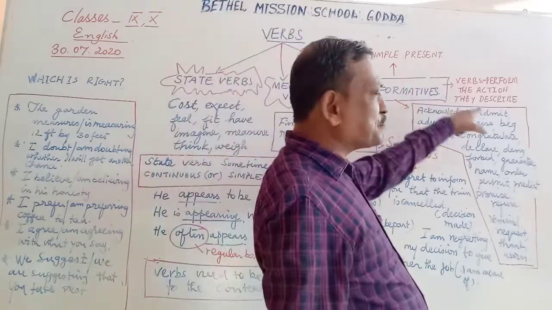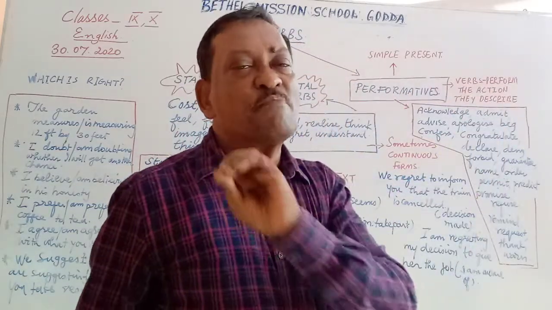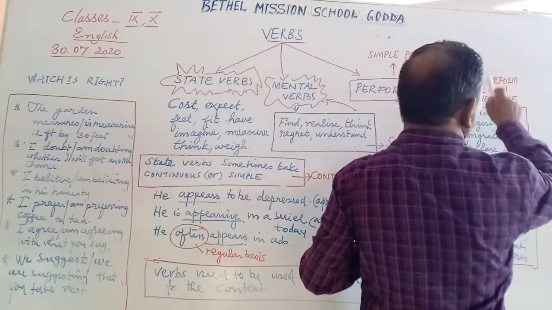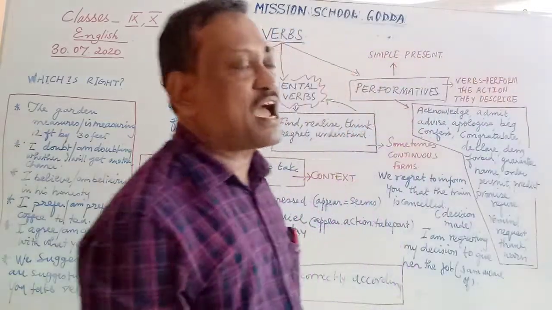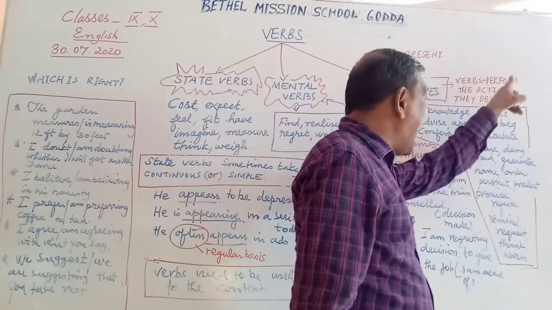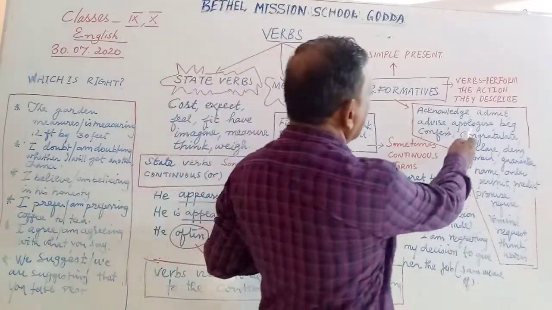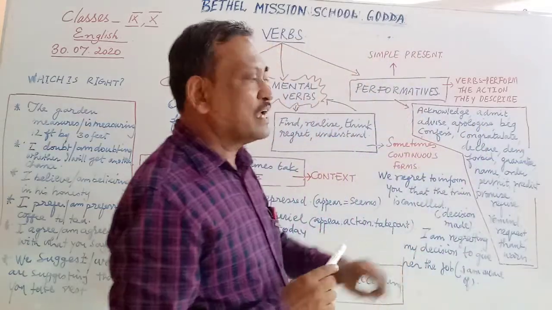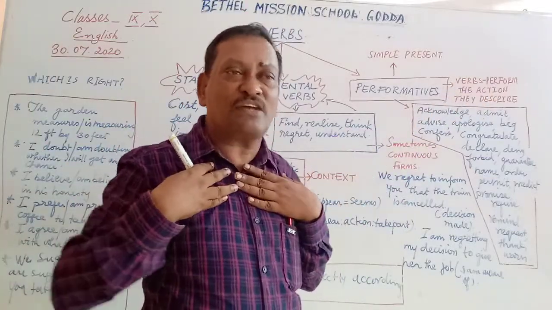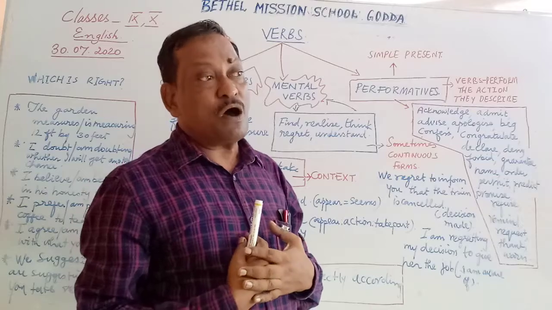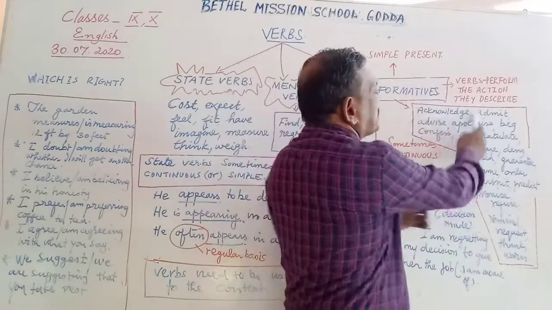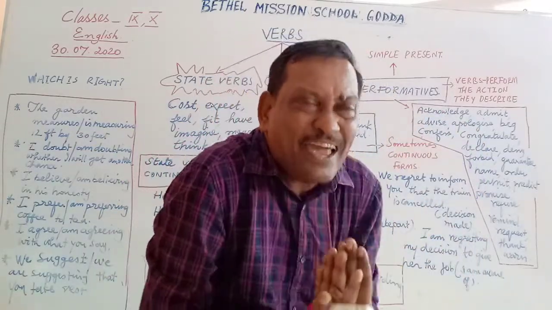Now coming to the last part, performatives. What are performatives? Performatives are verb forms. They are verbs which perform the action they describe. I repeat, they are verbs that perform the action they describe. Look at this. Acknowledge. Acknowledge is a verb which is used for performing something. I acknowledge your help. So, the word acknowledge is a verb and it is related to a performance. What is a performance? I acknowledge, I thank, I am grateful.